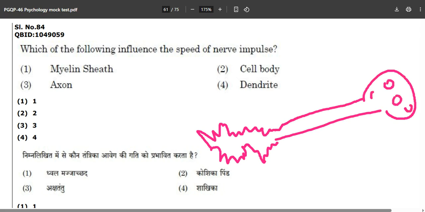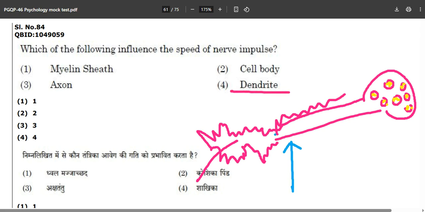Okay, so what is this? This is a neuron over here having some terminal buttons and the neurotransmitters acetylcholine, dopamine, inside this. Now, what is the speed of nerve impulse? Speed of nerve impulse going from here to here. So the myelin sheath, axon. Where is the axon over here? Axon is this particular thing. Axon hillock we can have over here. Where are the dendrites? Dendrites are over here. Where is the cell body? The cell body is also called the soma, and this is the cell body having the nucleus, mitochondria, cytoplasm, and all those things.